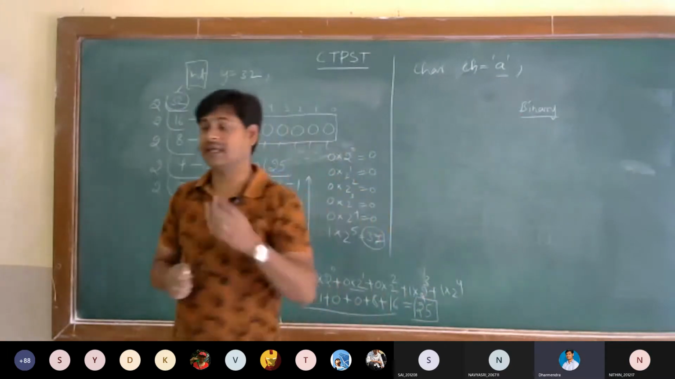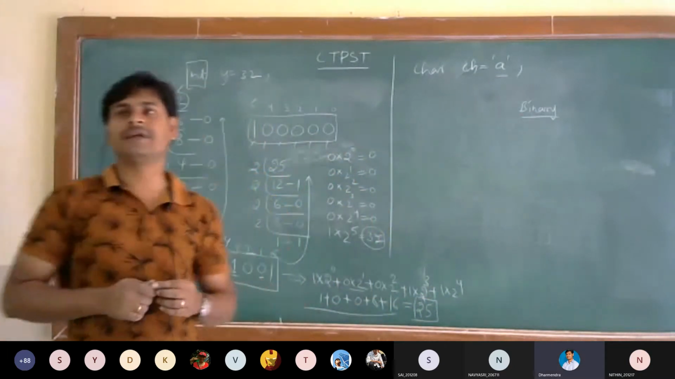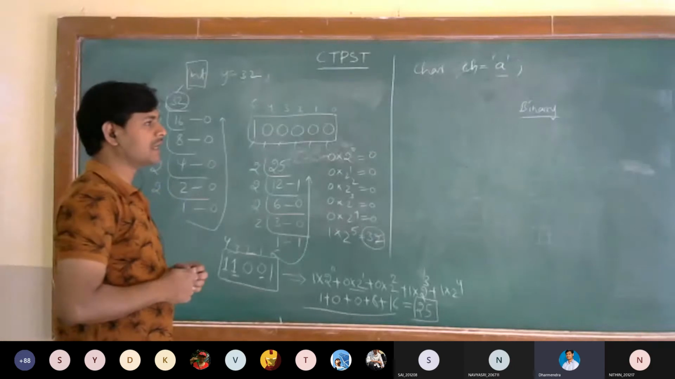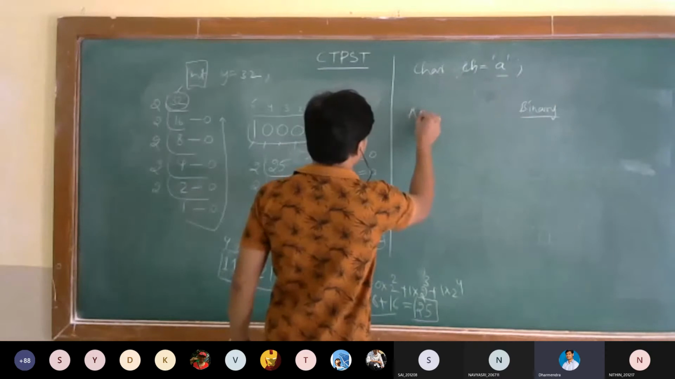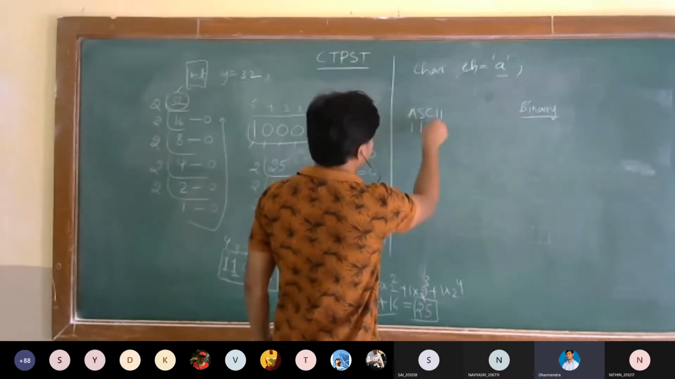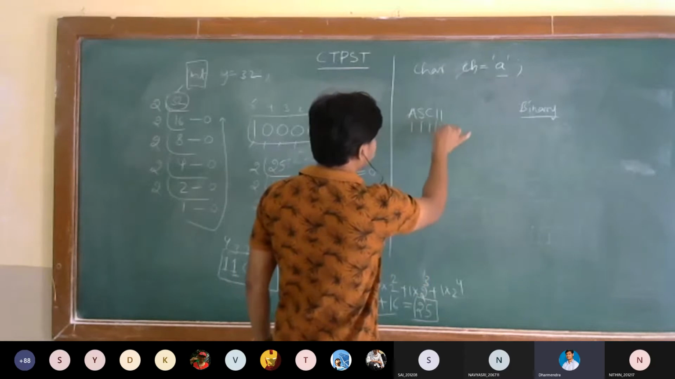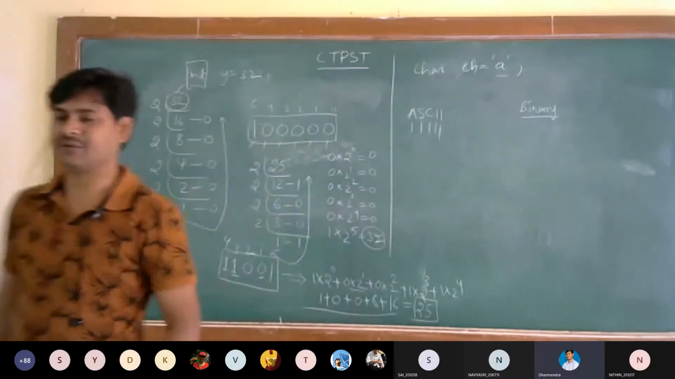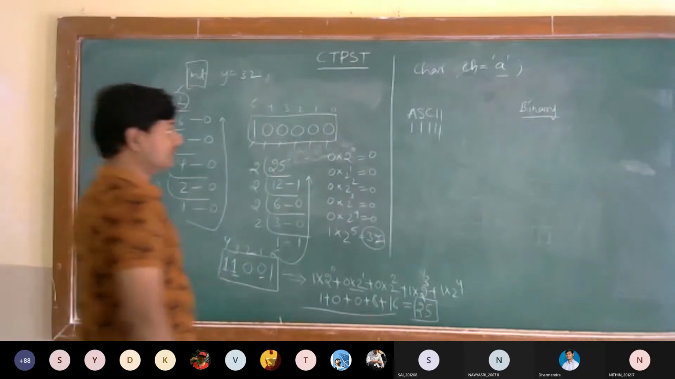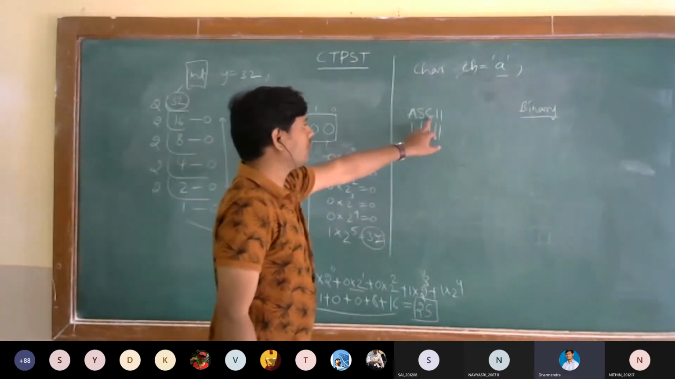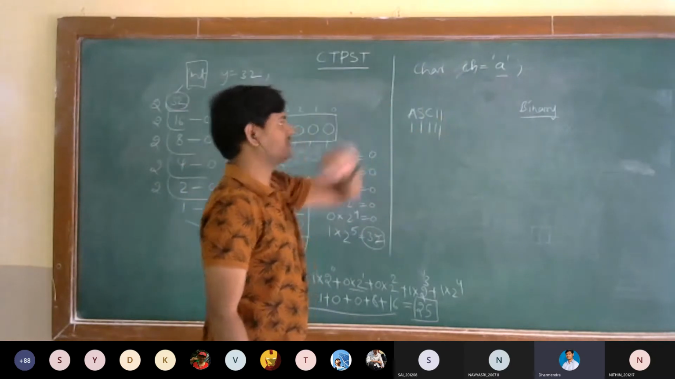ASCII stands for American Standard Code for Information Interchange. Remember that. Each character has a numerical code value. ASCII code: American Standard Code for Information Interchange.